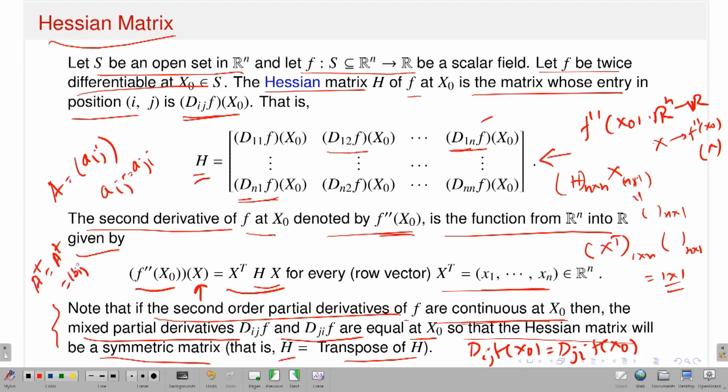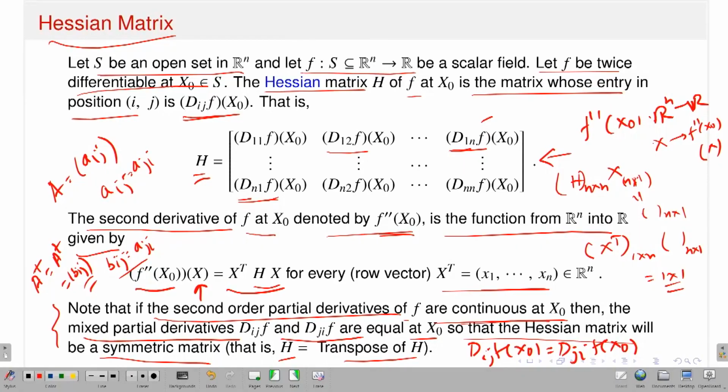Suppose this is Bij. What is the connection between Bij and the elements aij? Bij is nothing but aji. So, given a matrix A whose ijth component is small aij, you can have the concept of the transpose matrix A^T. If I write it as Bij, the relation is that Bij is nothing but aji.